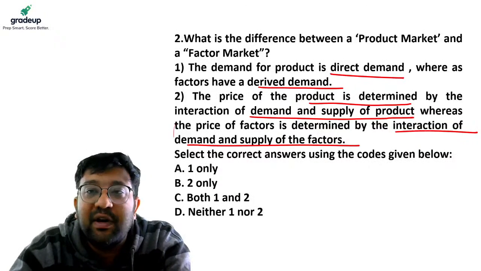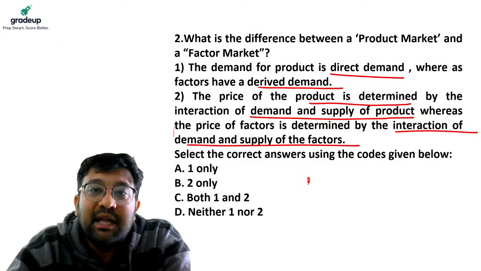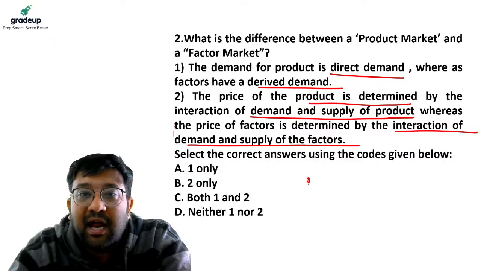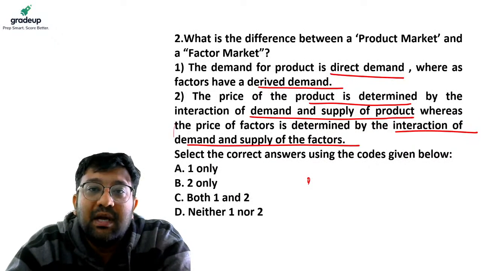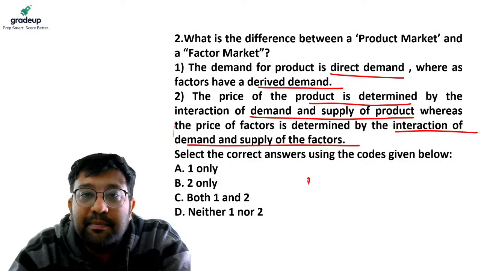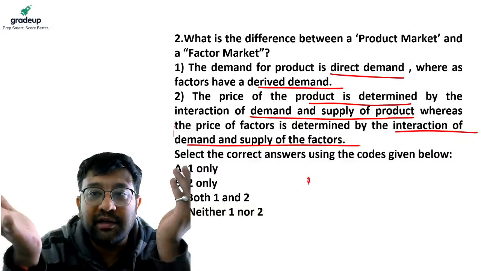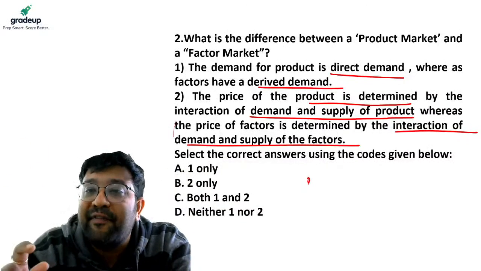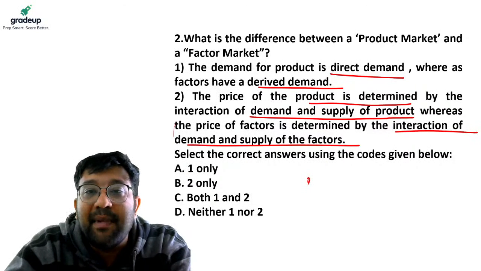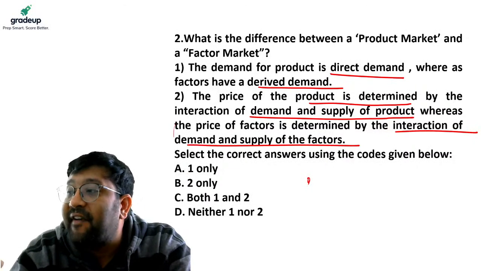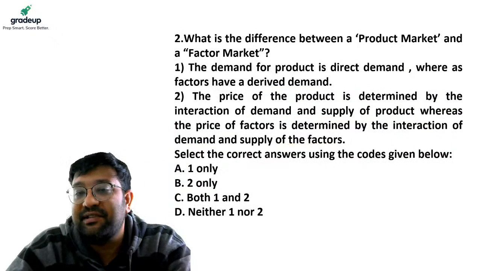Please answer this question. What is the difference between product market and factor market? The demand for product is direct demand, whereas the factor demand is derived demand. The price of product is determined by the interaction between demand and supply of product, whereas the price of factor is determined by interaction of demand and supply of factors. Please answer this question. You have 40 seconds.